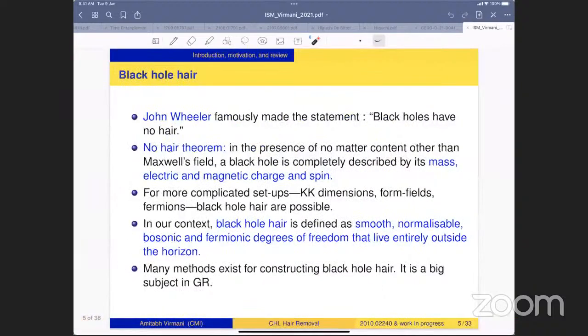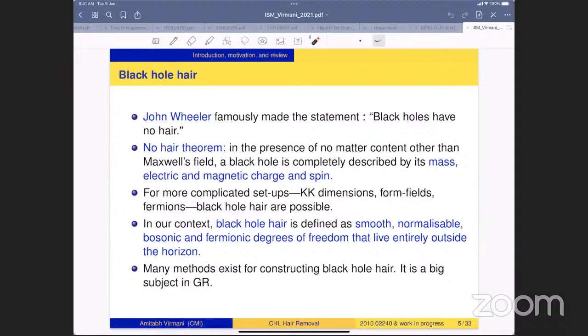Okay, so let's start. John Wheeler famously made the statement that black holes have no hair. And this statement has been made more precise over the years in what are called no hair theorems. These theorems say that in the presence of no matter other than the Maxwell field, the black hole is completely described by mass, electric charge, and the spin.